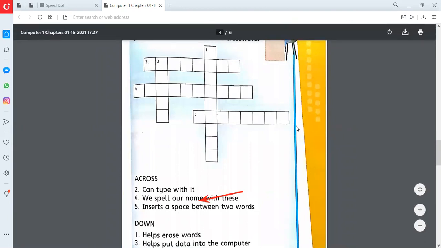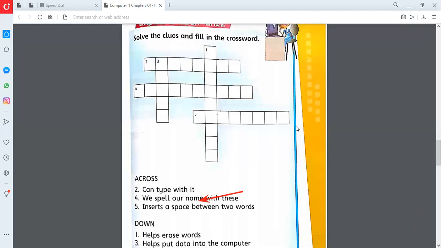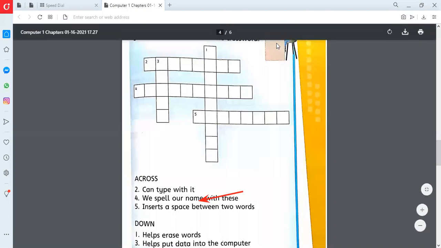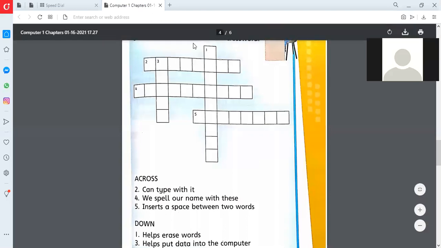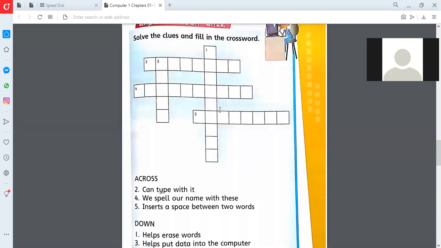Okay, that's good. Who sent the answer: Ahmad Muhammad, Abdullah, Abdul Rauf? Abdul Rauf, kindly check the spelling, please. Hamad Al Khalaf, Ibrahim Muhammad, Anas Muhammad, Hamza Muhammad, Azam Saleh. Very good. Ahmad Muhammad, kindly check the spelling, please. So what is the first one? The first one is telling about the key which erases or removes data. The name of that key starts with B.